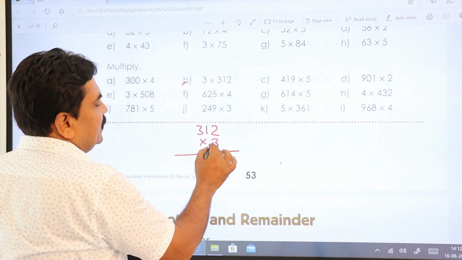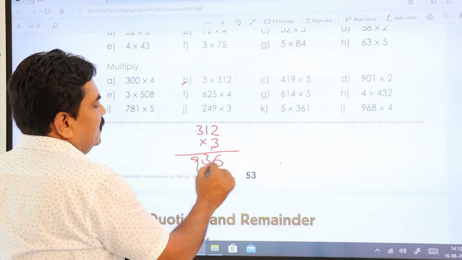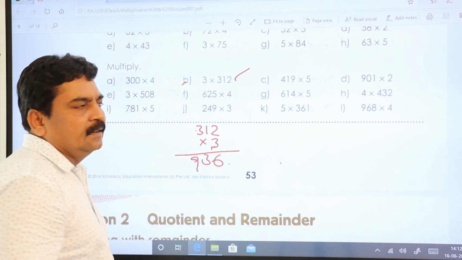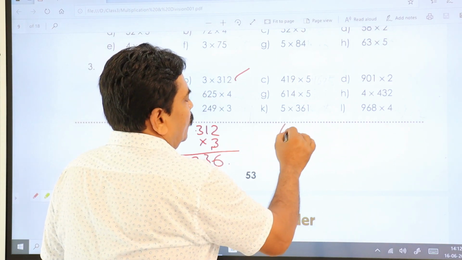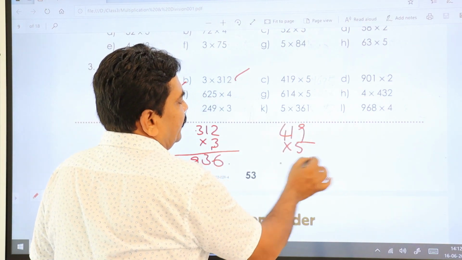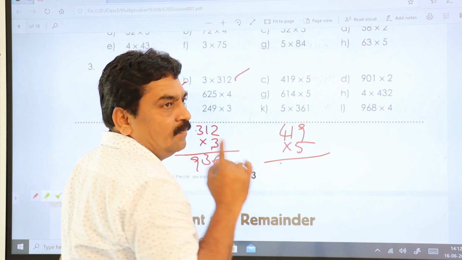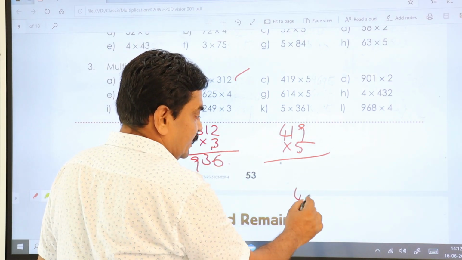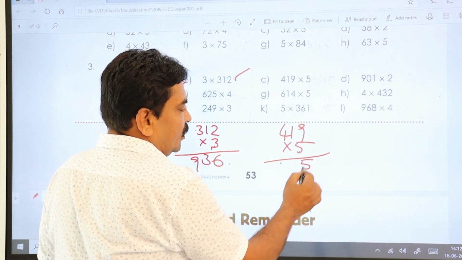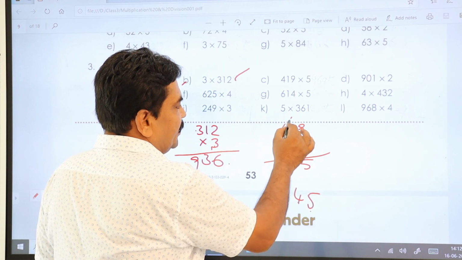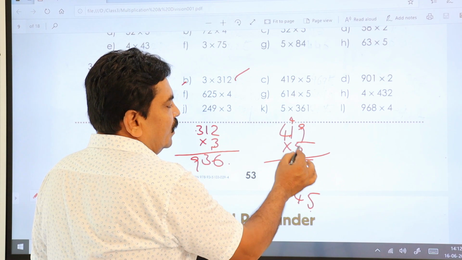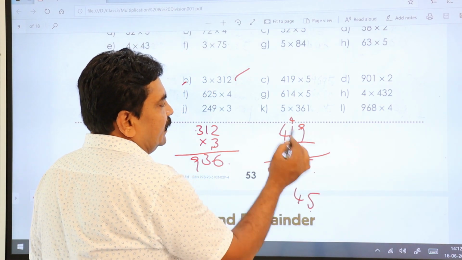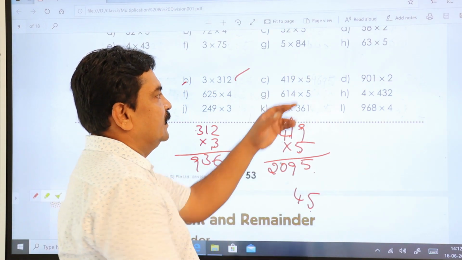3 twos are 6, 3 ones are 3, 3 threes are 9 is your answer for this. Then coming to the next one, 419 into 5. 5 nines are 45, you got 2 numbers. Then the ones place value you write down, the tens place value you keep here, 4. 5 ones are 5, 5 plus 4, 9, 5 fours are 20. This is your answer for this.